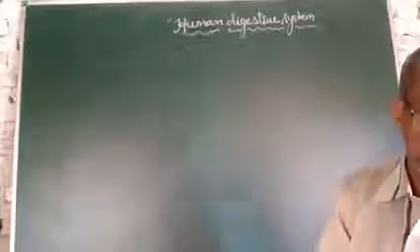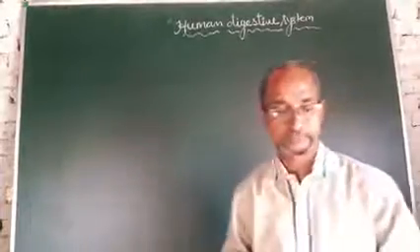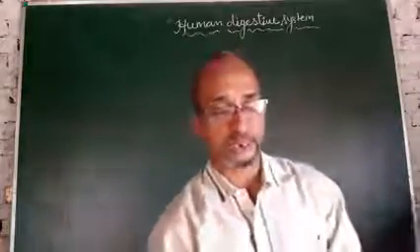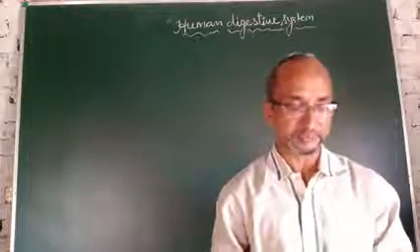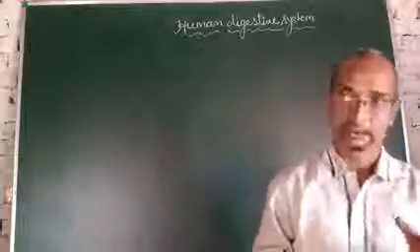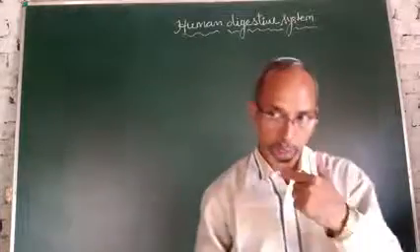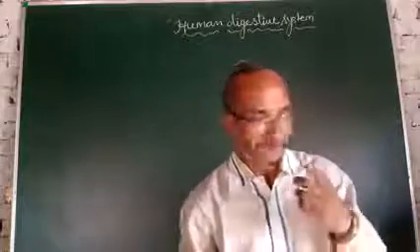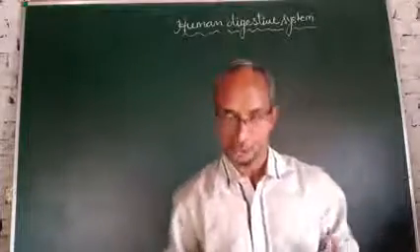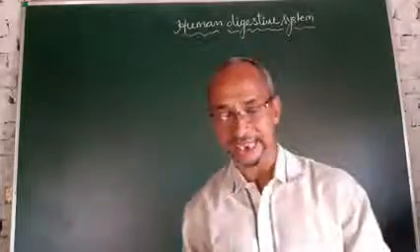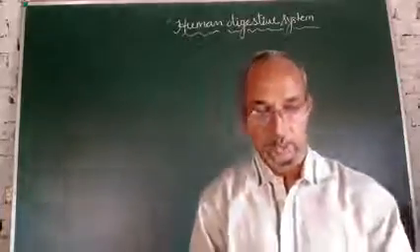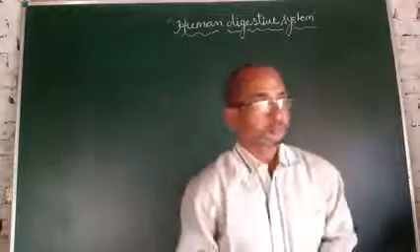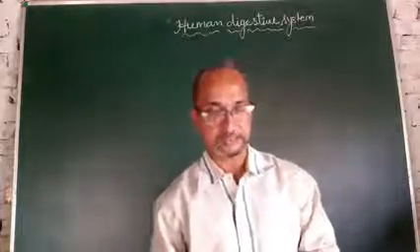support the digestive system. In previous lectures I have already explained the alimentary canal, and the alimentary canal consists of many organs such as the buccal cavity, your mouth cavity, the esophagus, or you can say food pipe, stomach, small intestine, large intestine, rectum and anus. Also, the alimentary canal has three types of glands: salivary glands, liver, and pancreas.